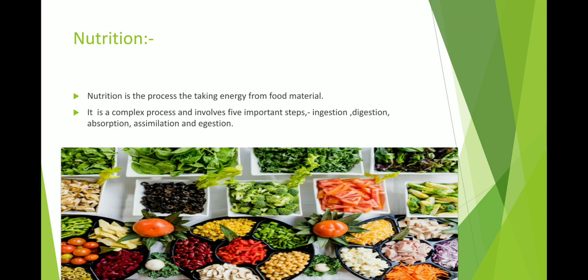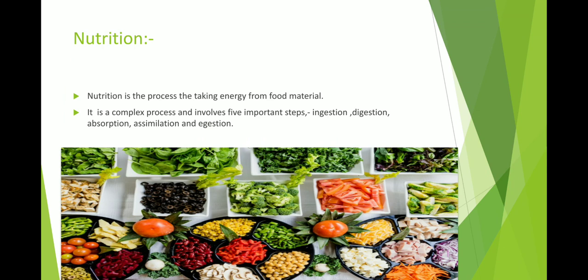So what is nutrition? You may say nutrition is very simple, you're just taking energy. No, not like that. It is a very complex process, containing 5 major steps. All living things need food, because without food they cannot grow and cannot stay alive. A characteristic of living things is that all living things need food.